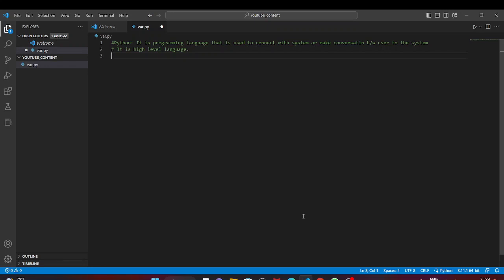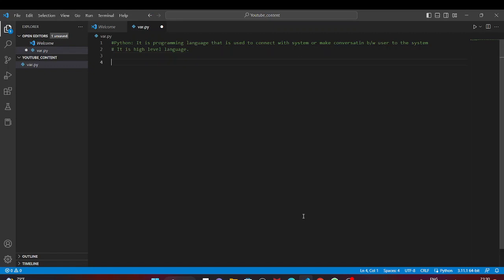Today we will look at Python and what variables are in Python. Python is a programming language that is used to connect with a system or make conversation between the user and the system. It is a high level language. It means it is just GUI friendly, meaning you can easily understand its syntax.